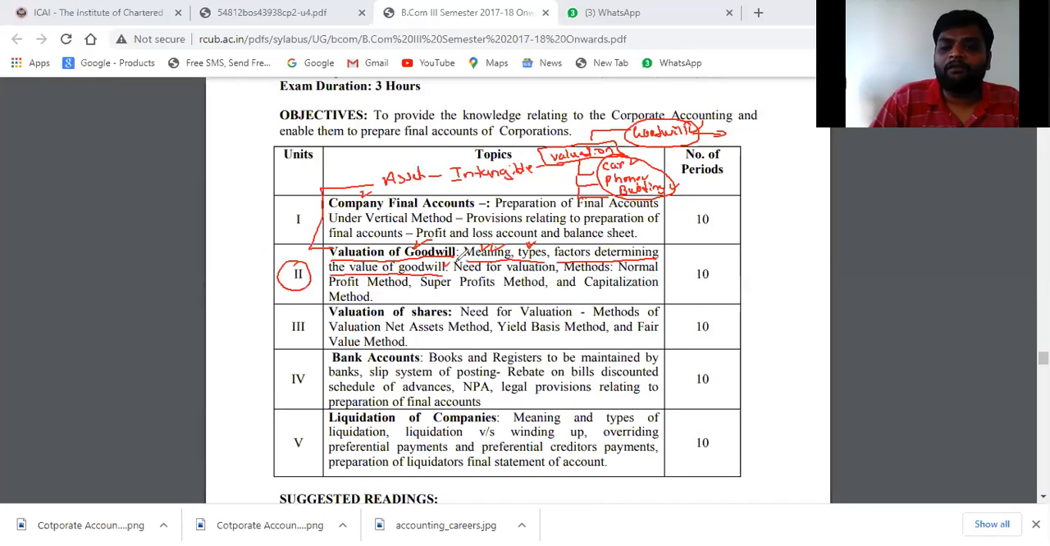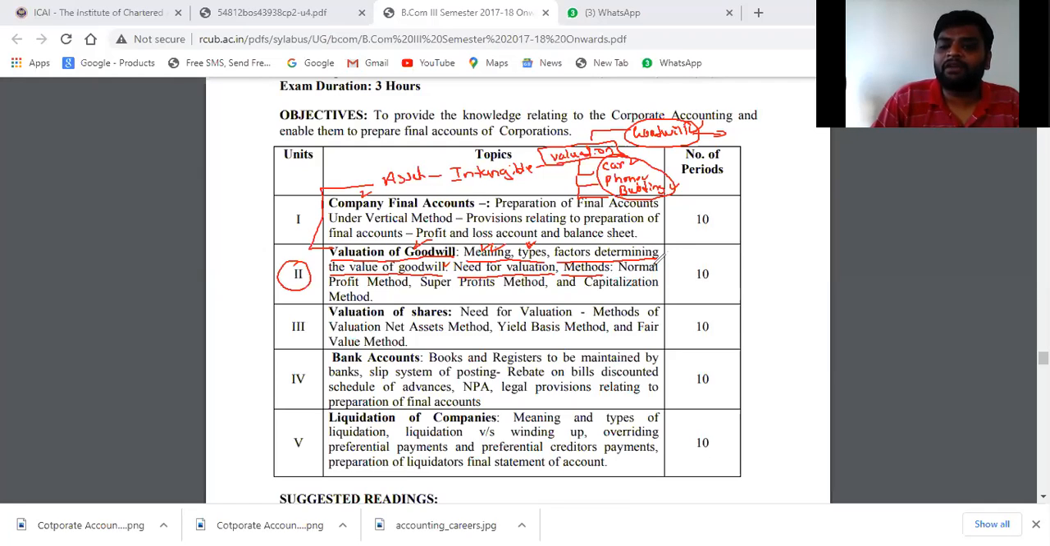Which factors determine goodwill? Performance, profit, good management, and employee capacity. These are the factors determining the value of goodwill, and the need of valuation. Why do we have to value goodwill? Yes or no?